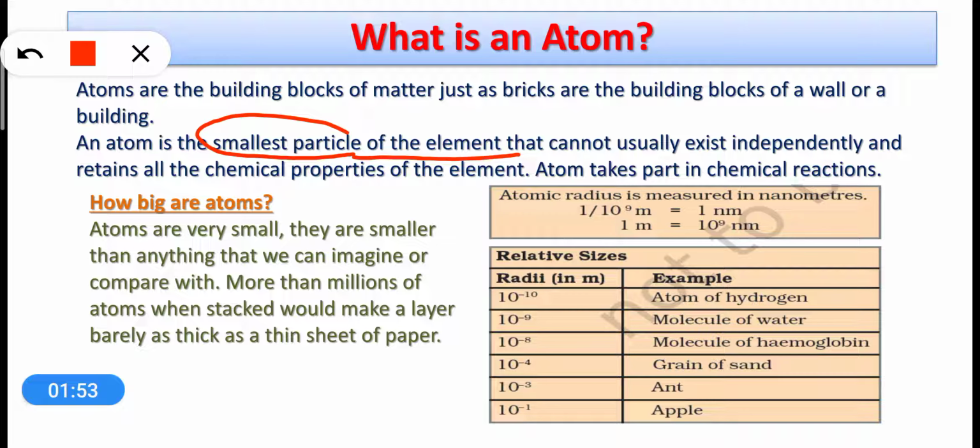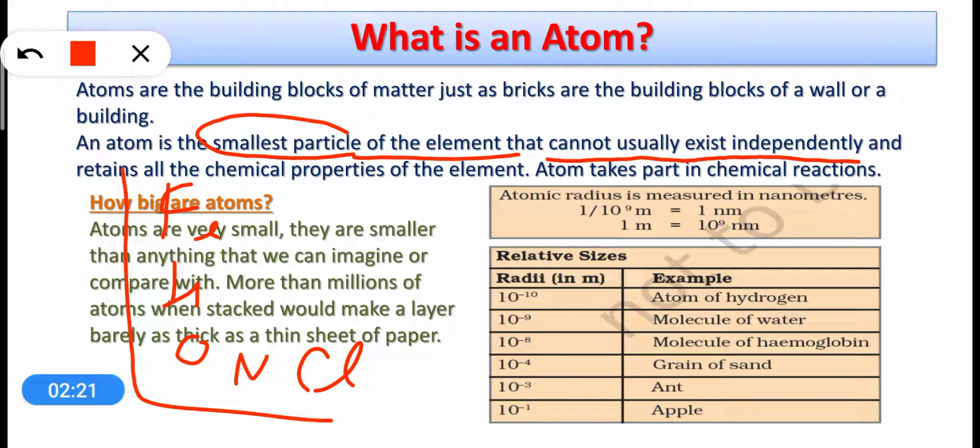Now another important feature is that atoms cannot usually exist independently. This is important to understand. Atoms of most of the elements cannot exist independently. For example, if we talk about iron, hydrogen, oxygen, nitrogen, chlorine, a number of examples we have taken.